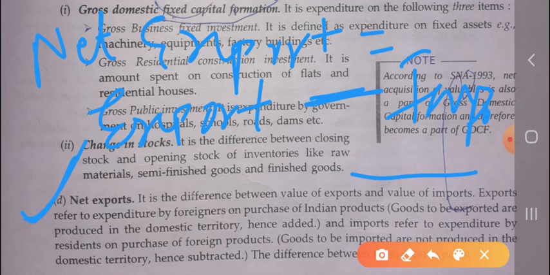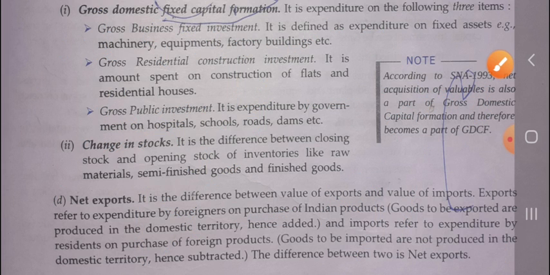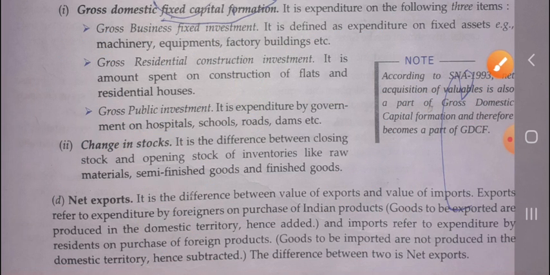Export is denoted by X and the import is denoted by M. So X minus M is the net export. It is the difference between the value of the export and the value of the import.